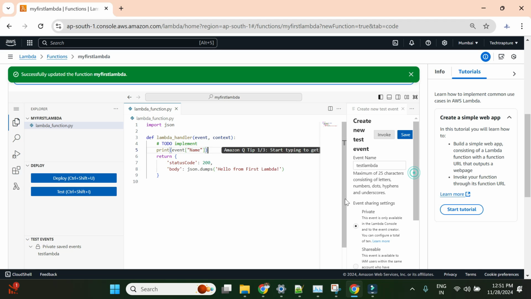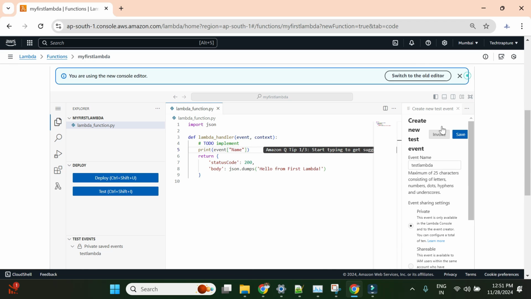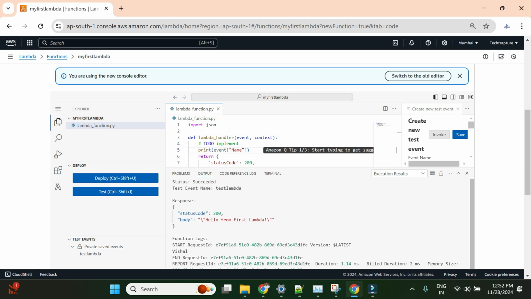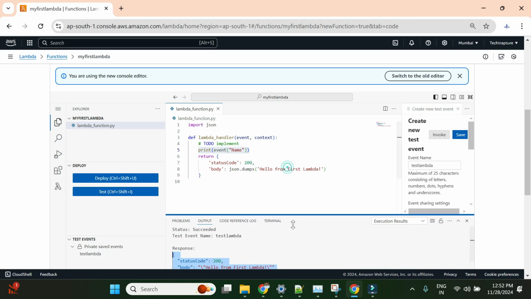I'll close the output, hide the screen, and I'll test again. So now you can see it's only printing the name because we are getting only name from this, and here you are getting hello from my first Lambda.